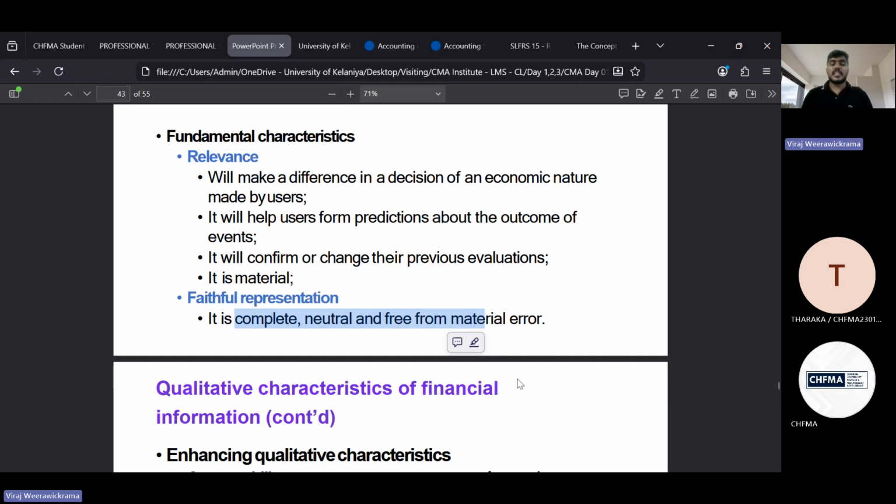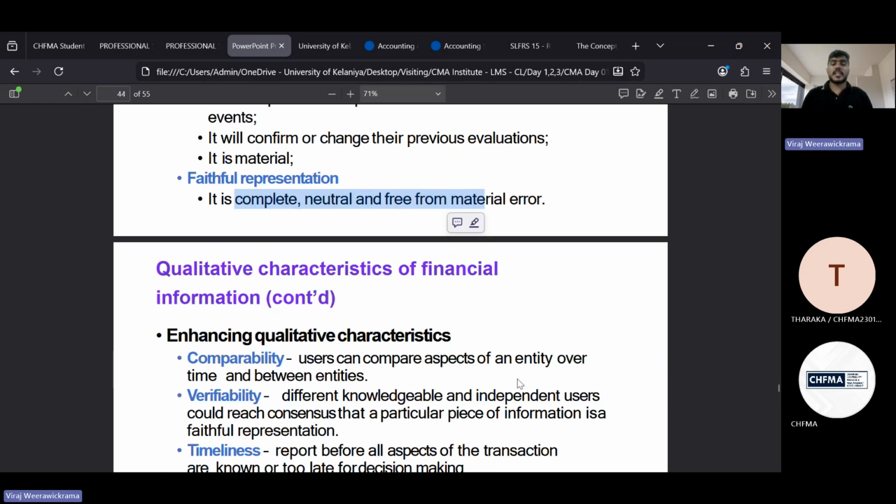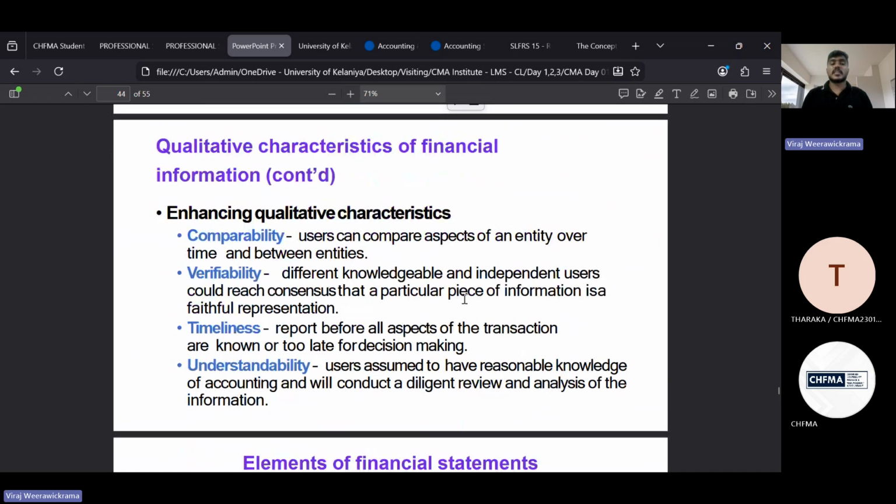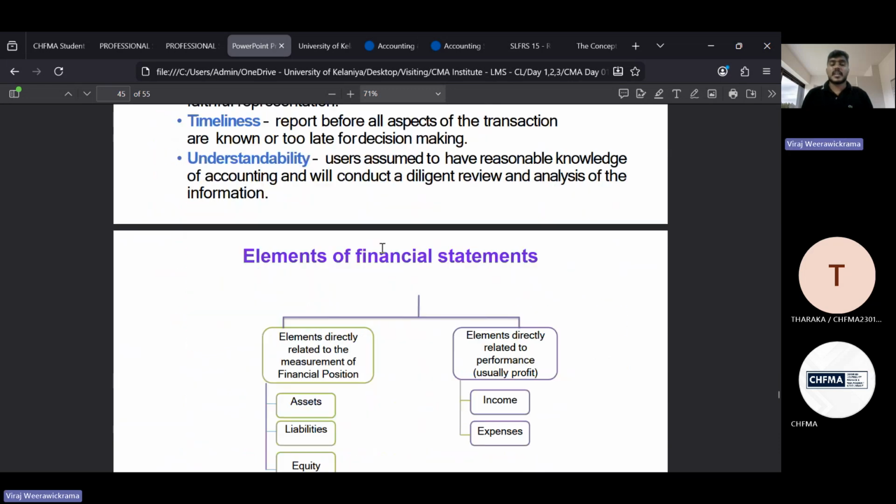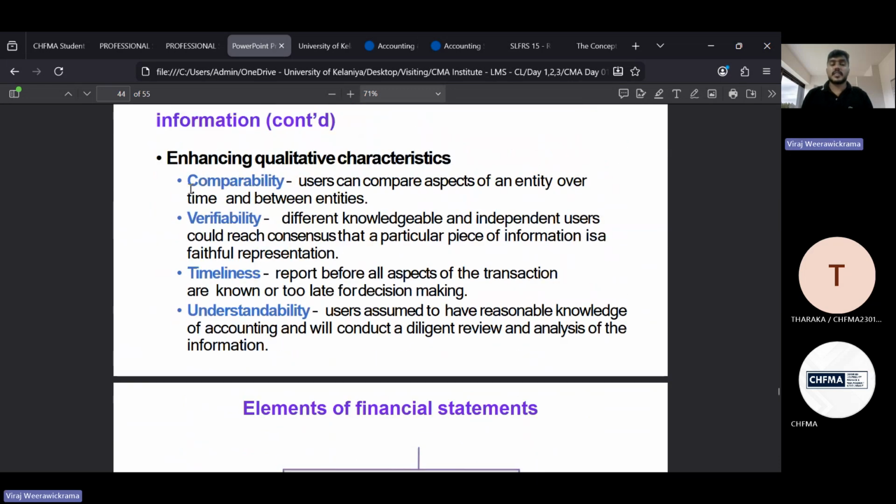So with that, here you can see the qualitative characteristics, right? Now the enhancing QCs. Under the enhancing QCs, we discuss comparability, verifiability, timeliness, and understandability.